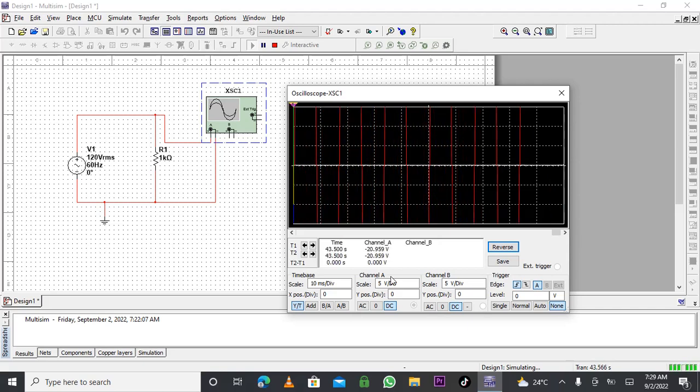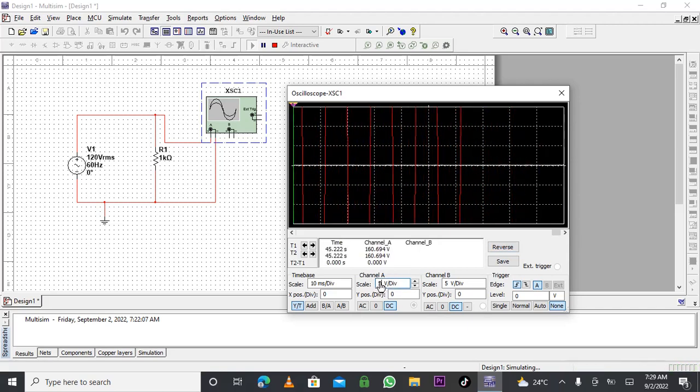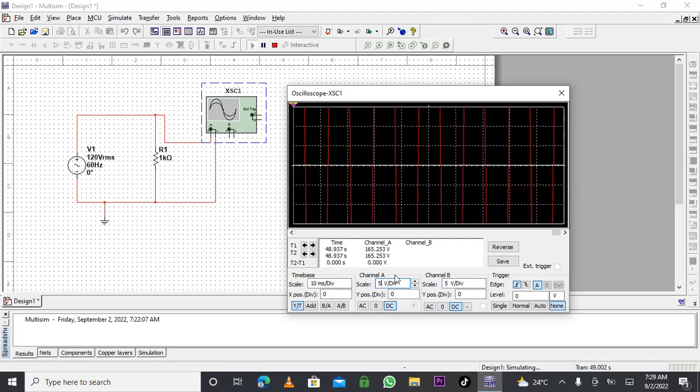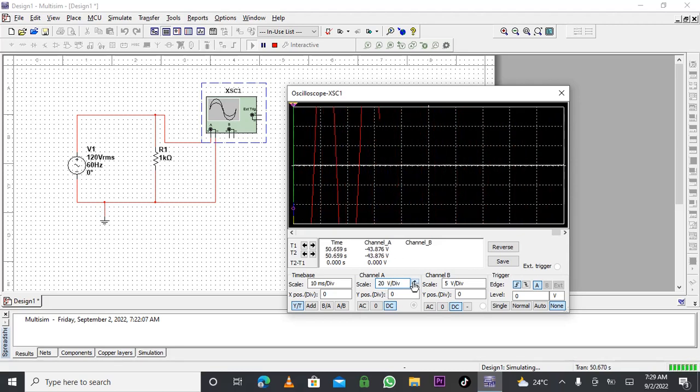I want to change my reading and see if everything is correct. Let me change this to 200. You see right now my reading is changing. Everything is going wrong. Let me put it back at the note and let's see the way my reading goes. You see the way right now it's going positive and negative. You divide it the same. Everything is the same.